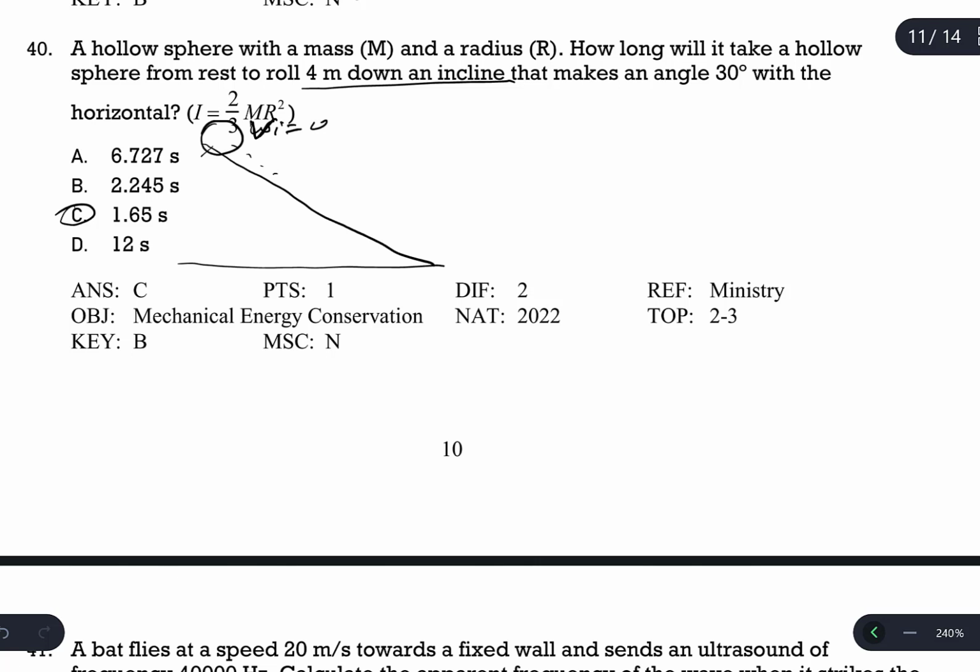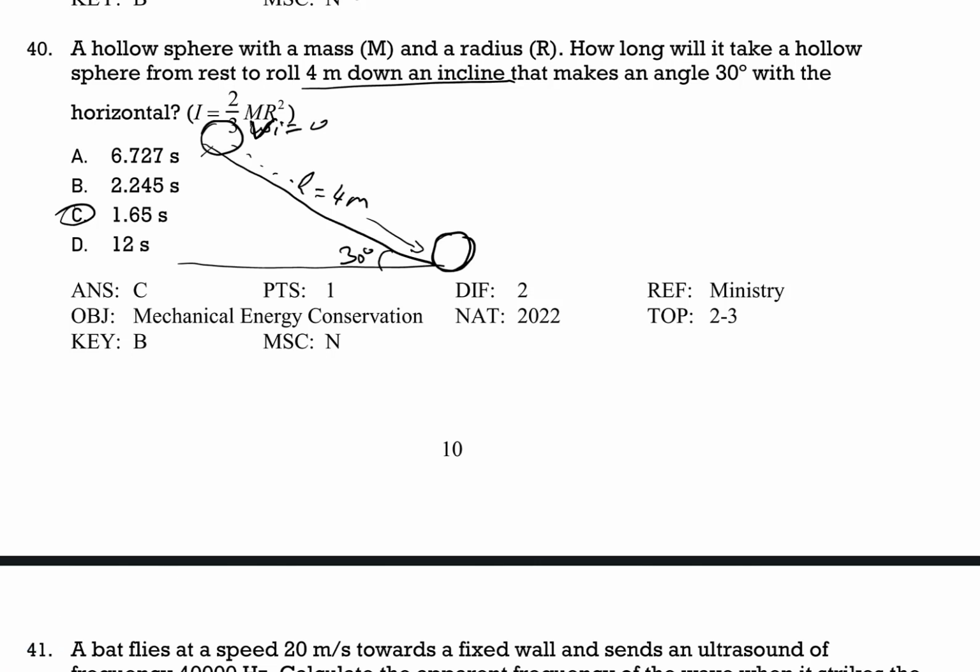So this length is 4 meters, and finally it reaches the ground. This angle is 30 degrees, given in the question. What is the time it takes the hollow sphere from rest to roll down an incline that makes an angle of 30 degrees with the horizontal?